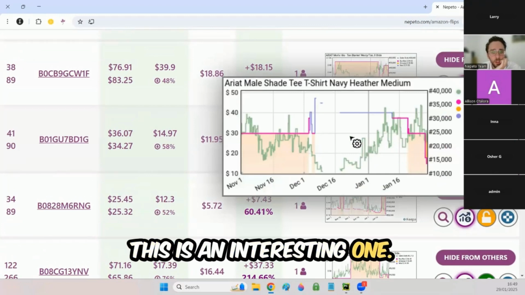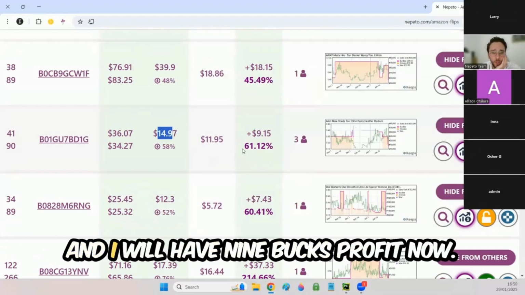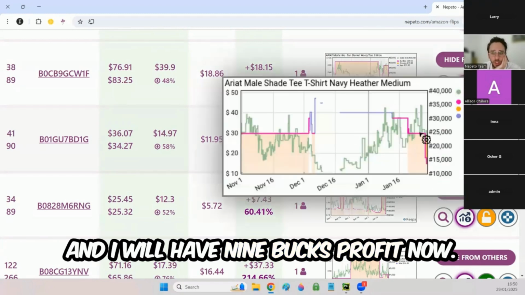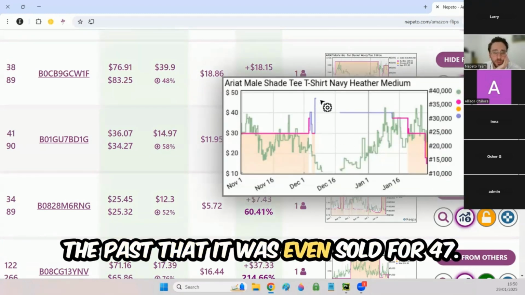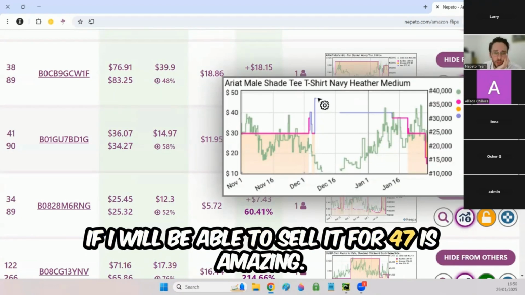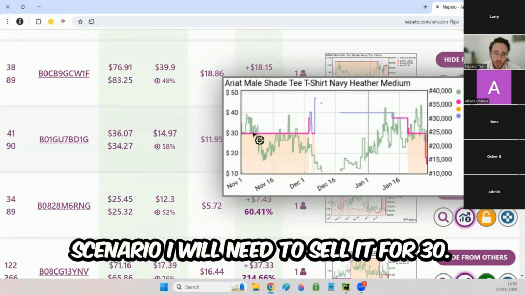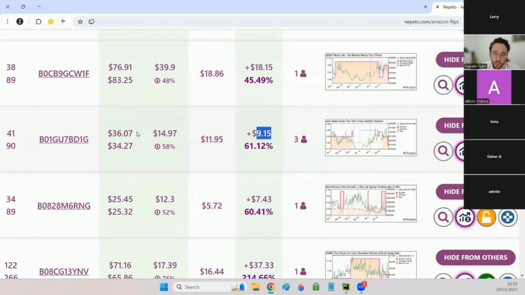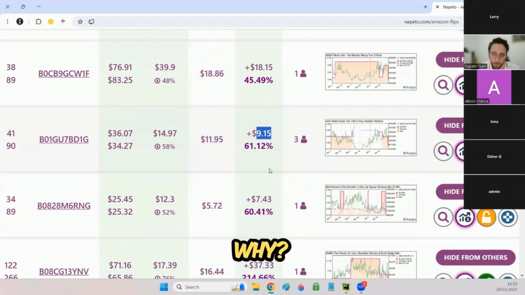This is an interesting one. The average was 36, the cost is 15, and I will have $9 profit. Now they dropped the price here. I can see in the past that it was even sold for 47. If I will be able to sell it for 47, it is amazing. But I can see here that in the worst case scenario, I will need to sell it for 30. So that means that in the worst case scenario, I will have $3 profit, which is around 20% ROI.